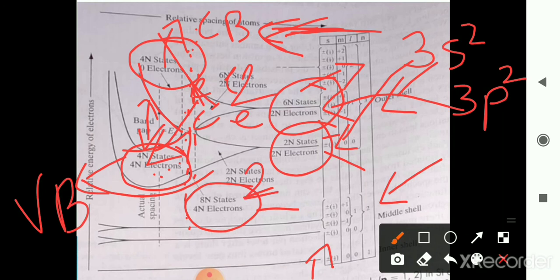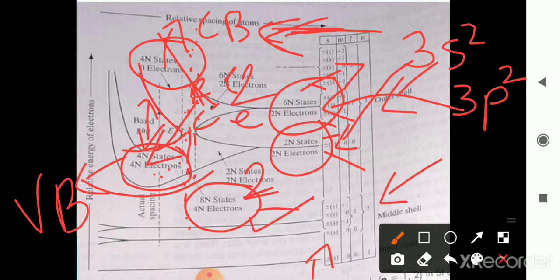As interatomic spacing decreases, they combine and form one band, that is 8n states and 4n electrons. After the equilibrium point, the energy again divides into two bands, the conduction band at the upper part and the valence band at the lower part. The states are equally divided, 4n states in each, but all electrons will come to the valence band.